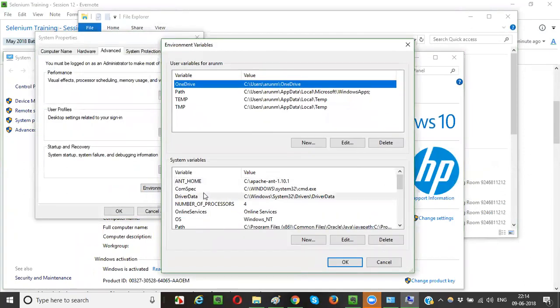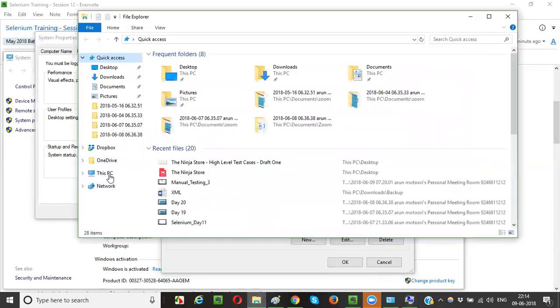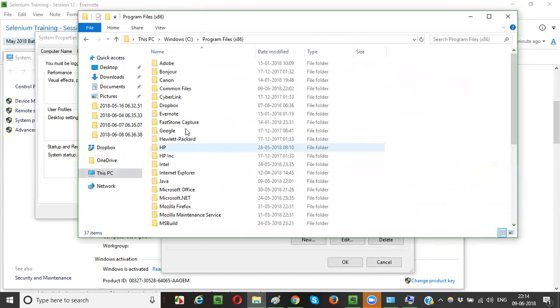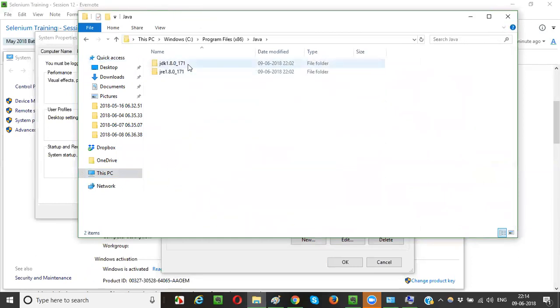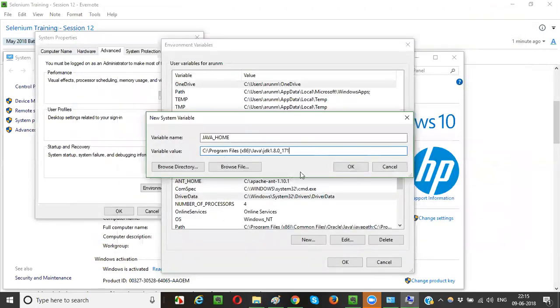Now here say new, Java underscore home. Here you need to give the path, guys. This is the variable name you have to give, and this is the path you have to give. So go to the folders, C drive, Program Files (x86), then Java folder, JDK, up to JDK only. Copy this and provide this as the path.